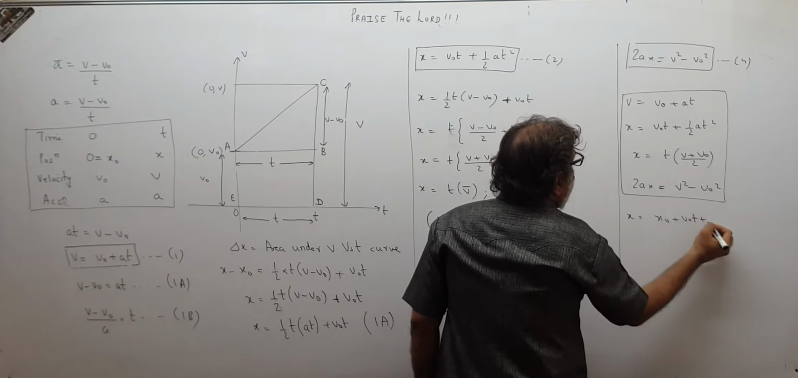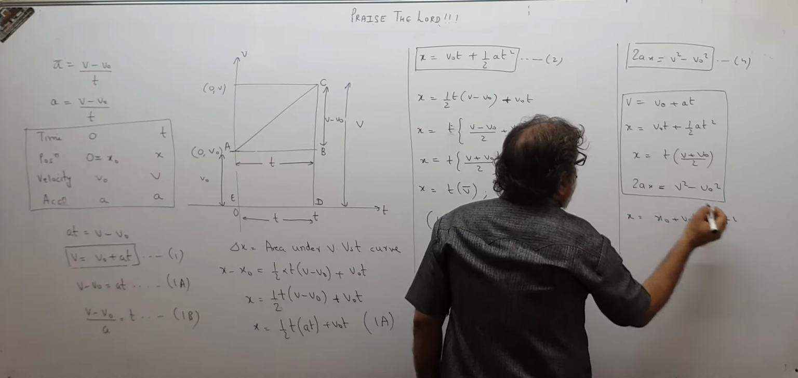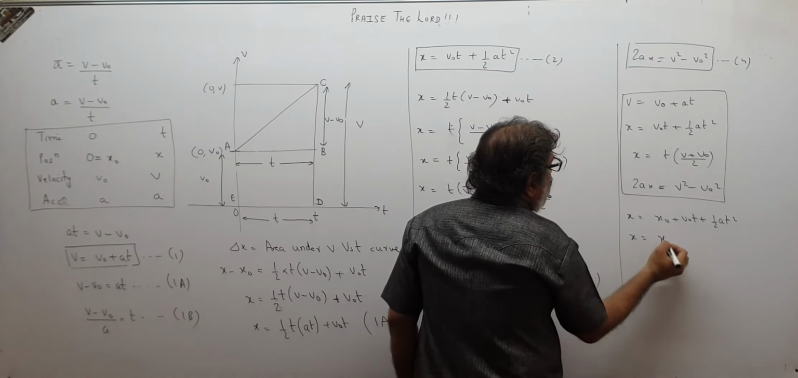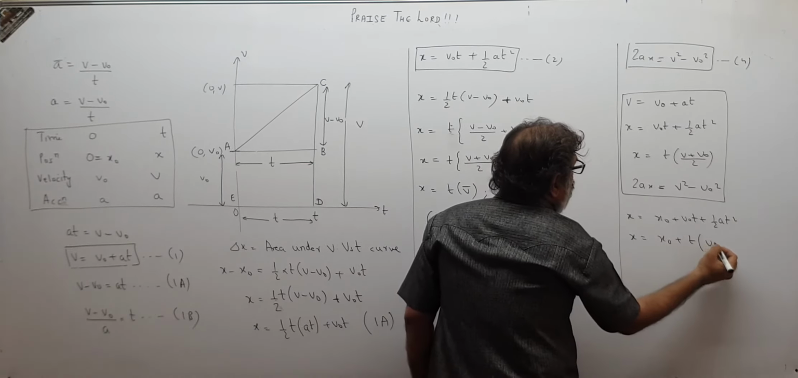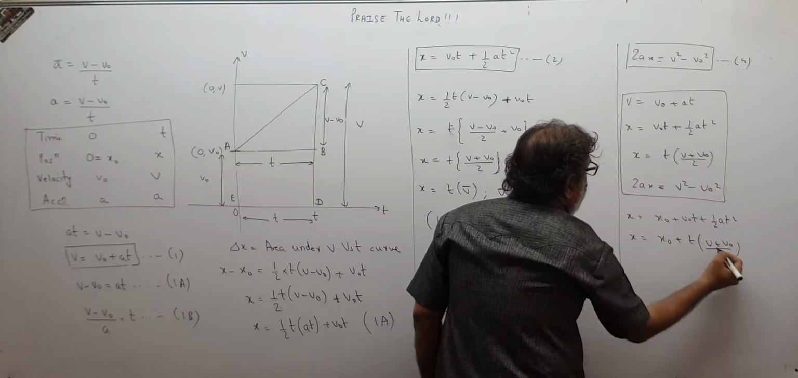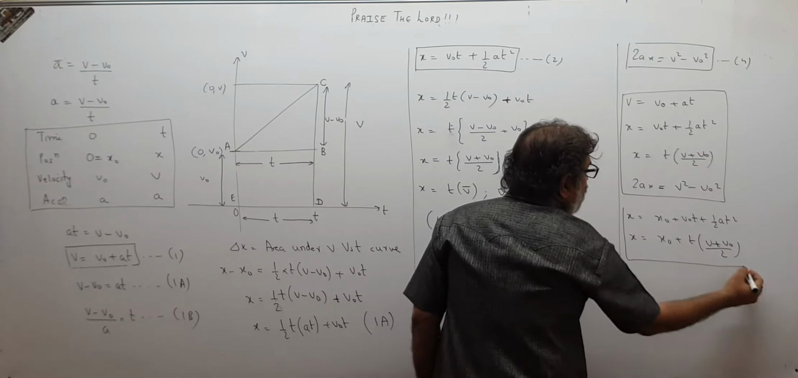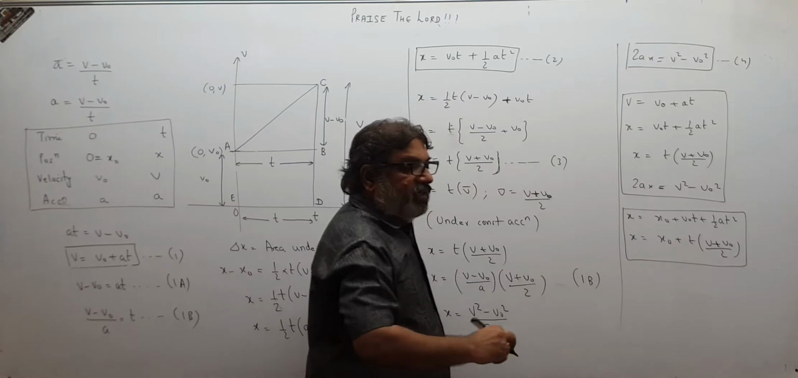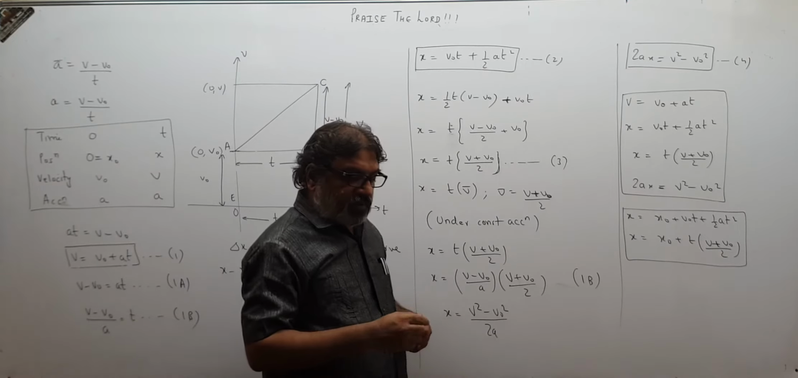x equal to x0 plus v0t plus half at square. This will become x equal to x0 plus t into (v plus v0) upon 2. This is how we get the final position if the initial position is not 0.